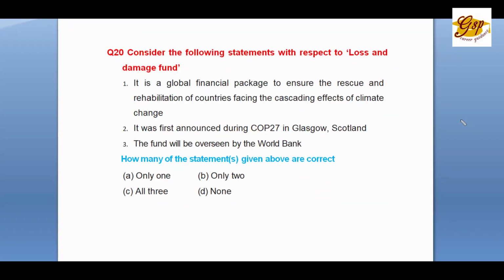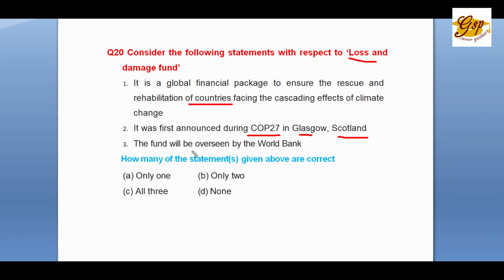Question number 20. Consider the following statements with respect to the loss and damage fund. 1. It is a global financial package to ensure the rescue and rehabilitation of countries facing the cascading effects of climate change. 2. It was first announced during COP27 in Glasgow, Scotland. 3.